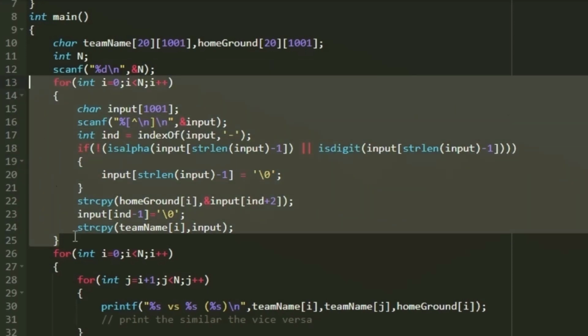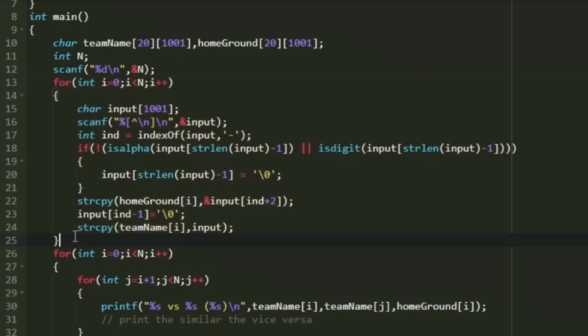So I am creating a loop that iterates for n times, and in every iteration we are not going to directly accept the team name and the home stadium, because the input is a space separated string, and it also contains a hyphen in between which separates the team name and the home stadium. So what we are going to do is accept the complete line of input and store it into another character array named input, which is of size 1001. Using a scanf statement I am going to accept the complete line as input.